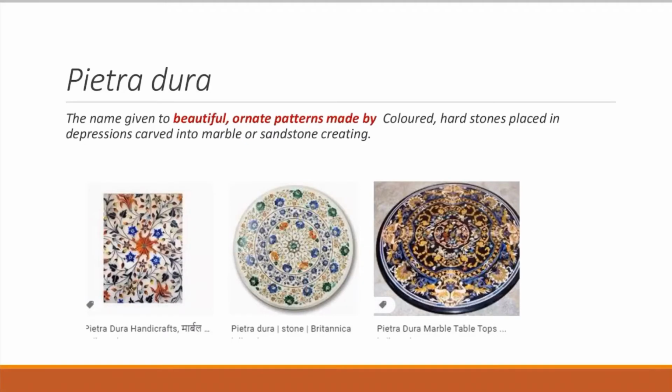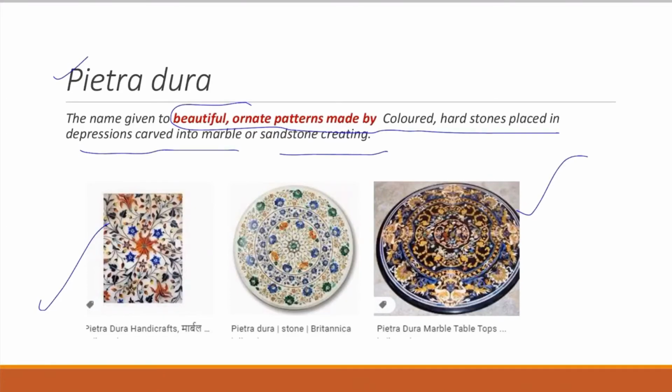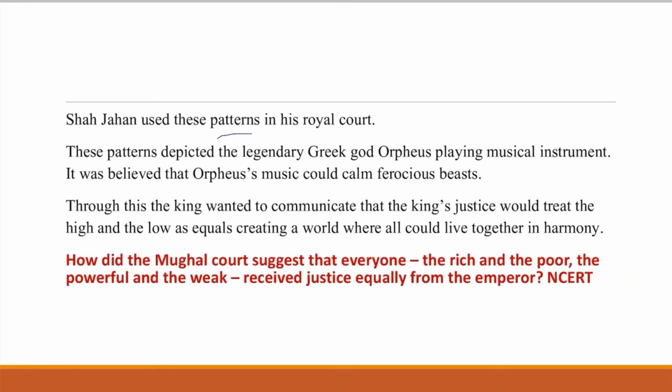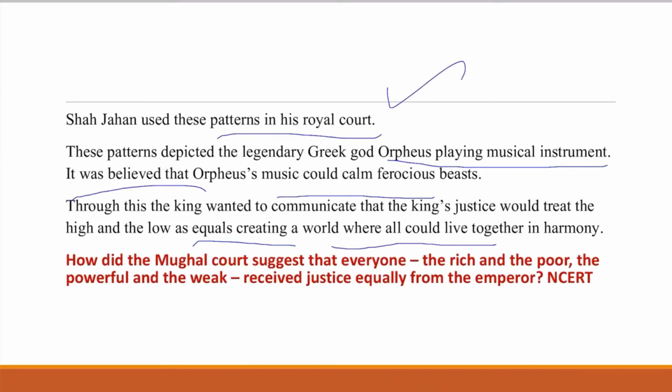Now friends, another topic is Pietre Dura. What is this? This is a name given to beautiful ornate patterns made by colored hard stones placed in depressions carved into marble or sandstone. This is a figure of the beautiful ornamentation. Mughal architects designed the walls with these beautiful patterns. Shah Jahan used these patterns in his royal court. They depicted the legendary Greek god Orpheus playing a musical instrument. It was believed that Orpheus's music could calm ferocious beasts. Through this, the king wanted to communicate that the king's justice would treat the high and low as equals, creating a world where all could live together in harmony.